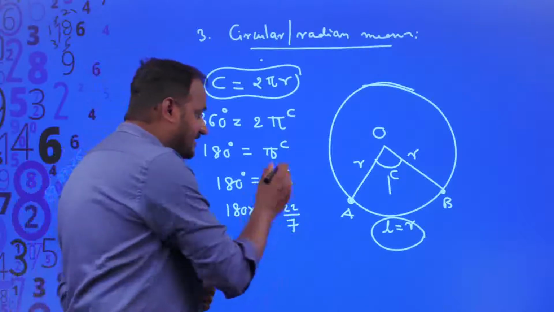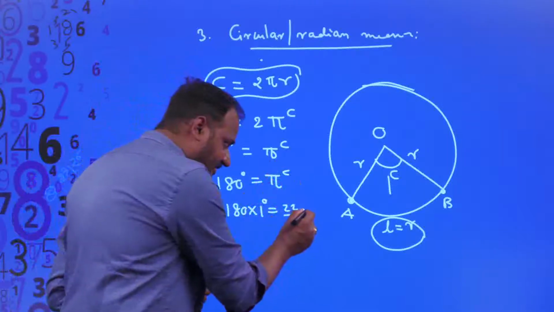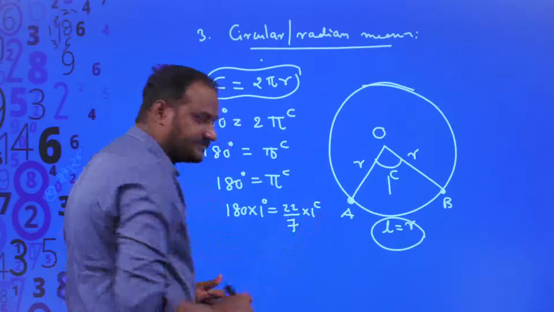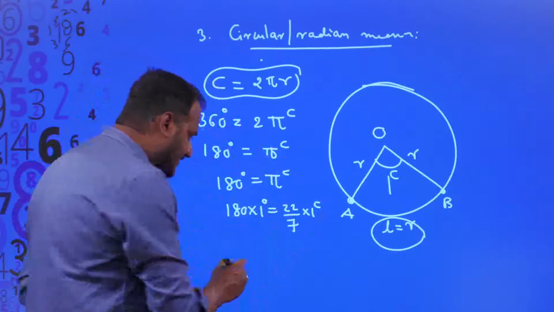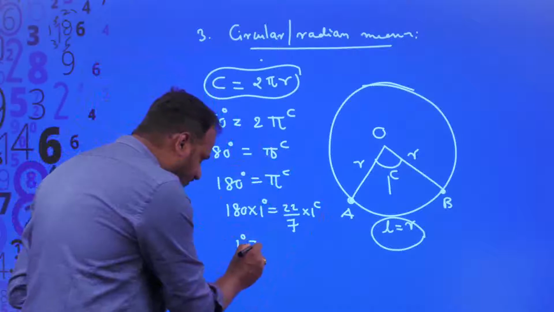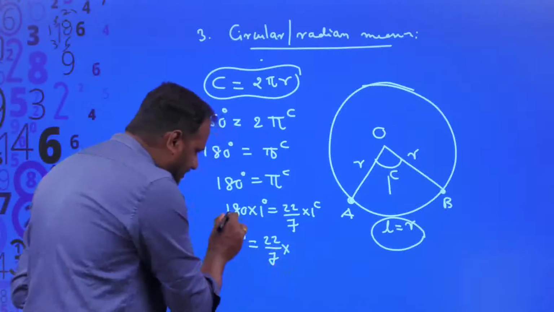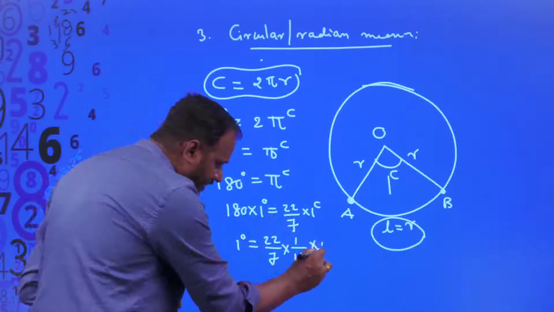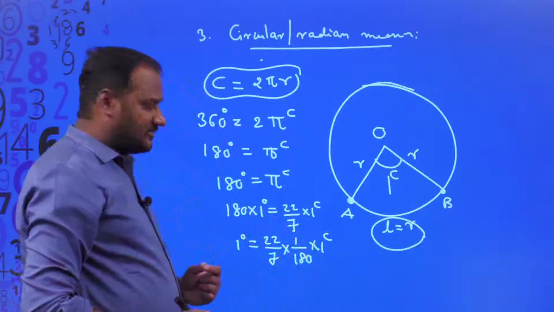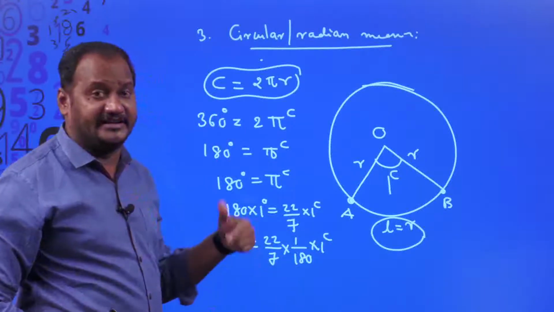Since it is pi radians, that means pi into 1 radian. Pi means 22 by 7 into 1 radian. Right? From this, if you transpose 180 degrees that side, then 1 degree is equal to 22 divided by 7 into 1 by 180 into 1 radian. Now, if you simplify this, you will get an approximate value of 1 degree in terms of radians.